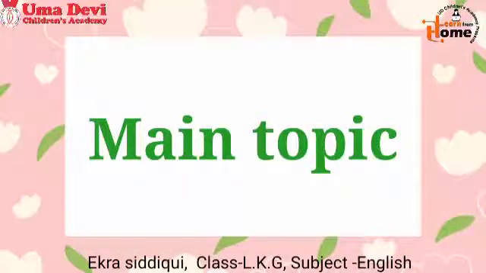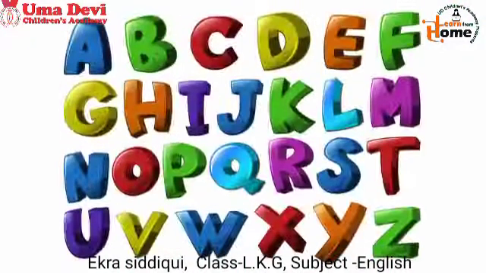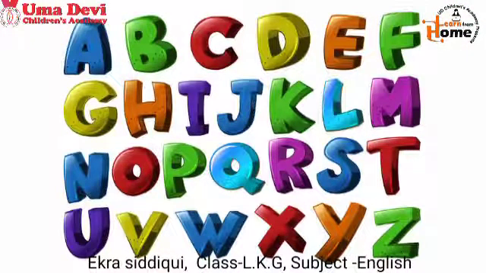So dear kids, now we will start our main topic. Our main topic is vowels and consonants. Kids, look here and now tell me, what are these? You know very well, right? Yes, these are alphabets.